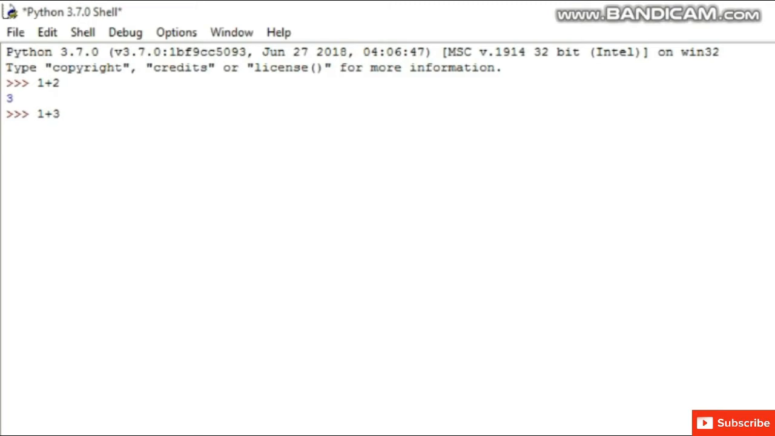We can add two numbers in Python. For example, 1 plus 2 is equal to 3. 1 plus 3.5 is equal to 4.5. 100 plus 45 is equal to 145. We can also subtract two numbers, like 100 minus 45 is equal to 55. Similarly, we can perform multiplication and division operations in Python.